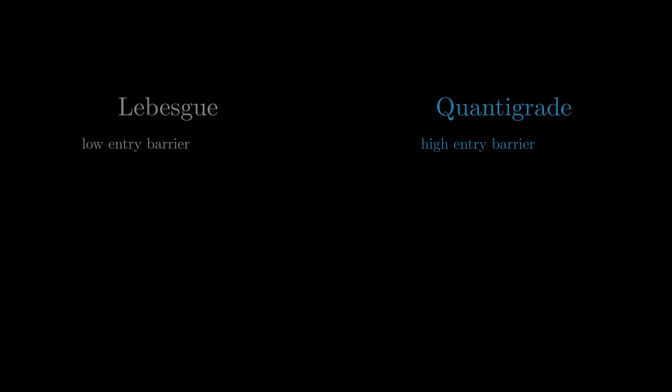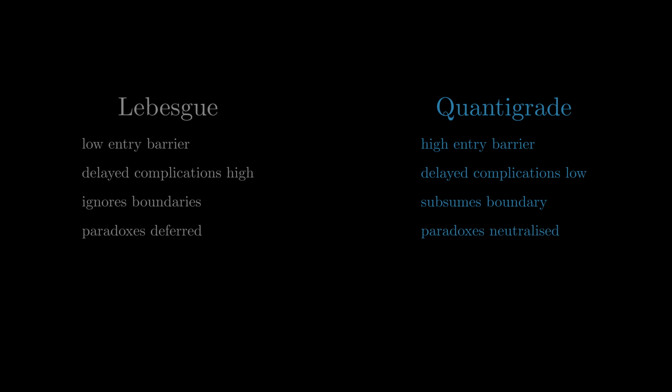Lebesgue is the quick credit. The real line is ready-made, the machinery is familiar, and almost everywhere is almost always enough. The interest comes later in non-measurable sets, boundary ambiguity, and the places where almost everywhere quietly means that we have agreed not to look too closely. It just so happens that for the infinite combinatorics that I can't leave alone, this isn't cutting it.